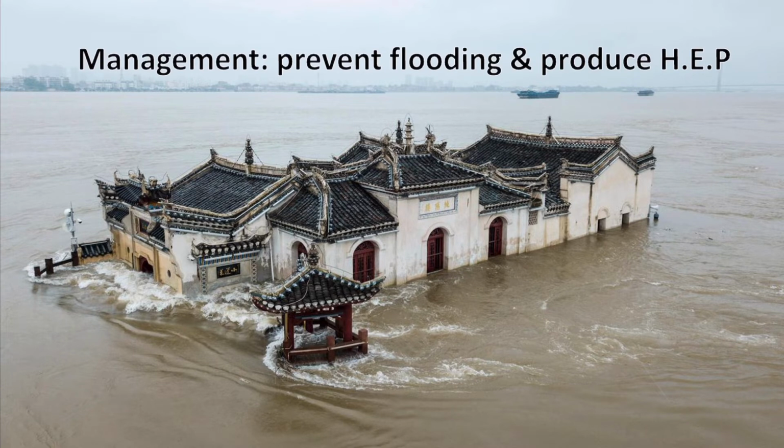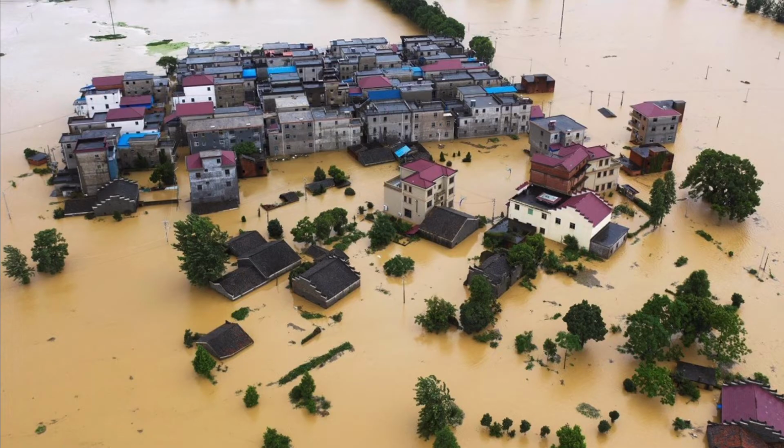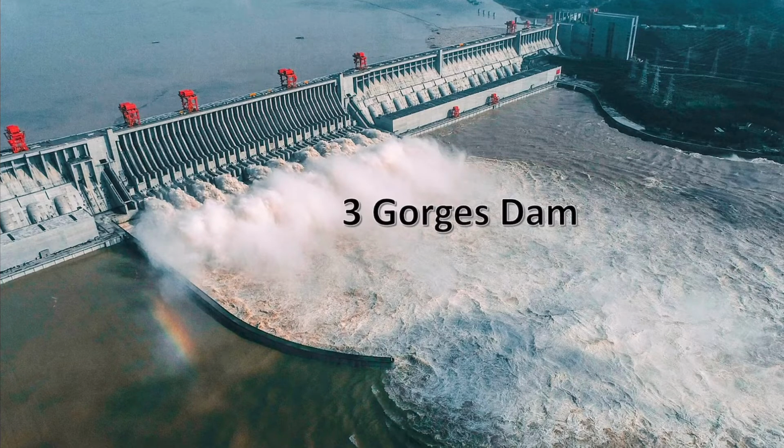Here's an example of an extreme flood that's happened on the Yangtze, which has gone halfway up this building. Everywhere around it has been flooded. But they also wanted to have the extra benefit of producing hydroelectric power. So we can see that the Yangtze needed management, because here is an example of a town that's been submerged because of the severe flooding, and this was something that happened regularly. There were seasonal floods, and so it needed some sort of regulation in terms of river management. So they built the Three Gorges Dam.